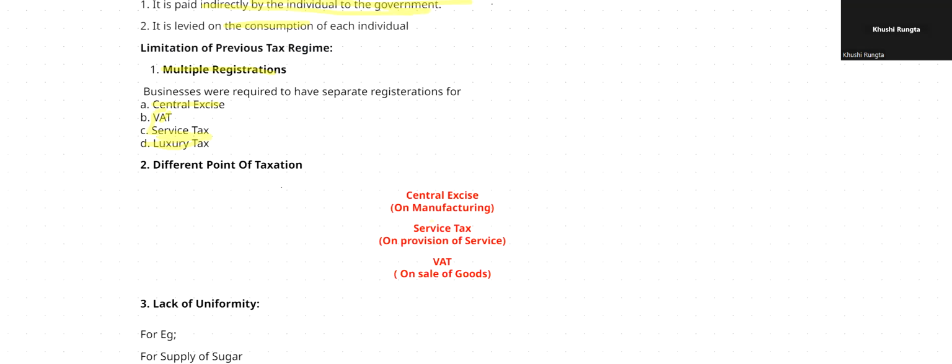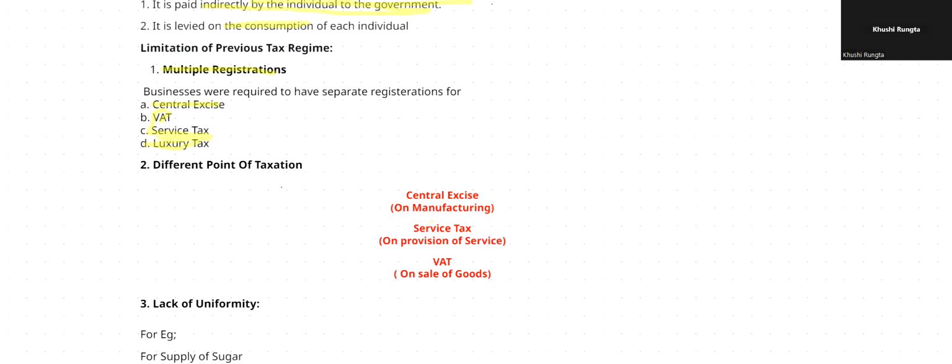So it was very difficult for a person to have documentation of so many registrations, right? It was not easy to register, and always, government officials, they're working, right? It is very difficult to always stay in touch with them, to keep your registration up to date. It was a very huge mess. That is why this was one of the main limitations of the previous tax regime.